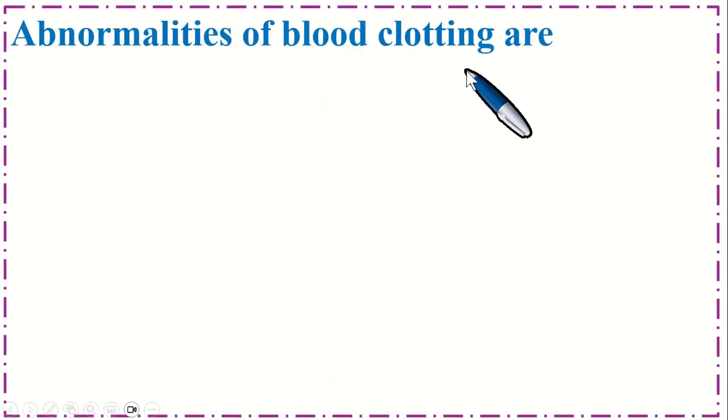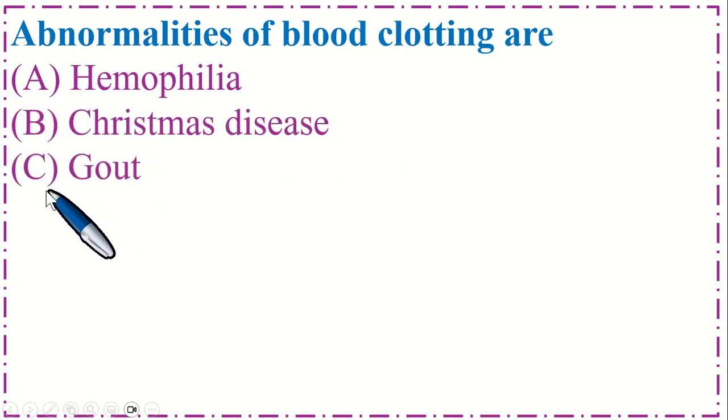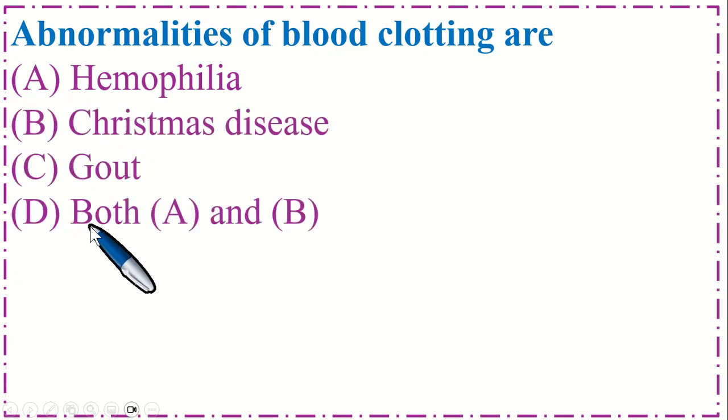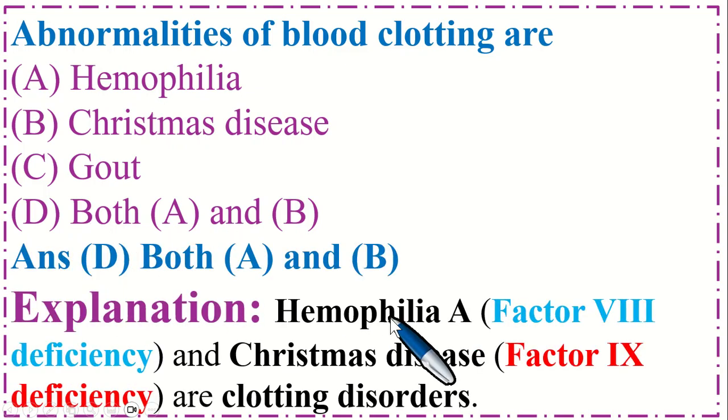Abnormalities of blood clotting are option A, hemophilia. B, Christmas disease. C, gout. And option D, both A and B. So the correct option is D. Hemophilia A, which is deficiency of factor 8, and Christmas disease, which is the deficiency of factor 9, are clotting disorders.